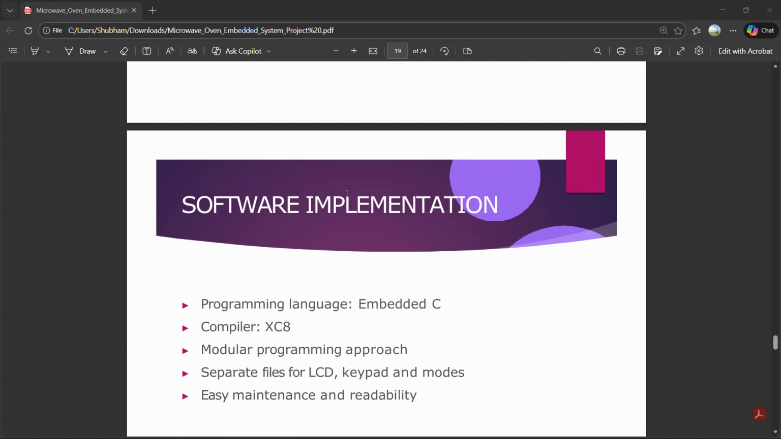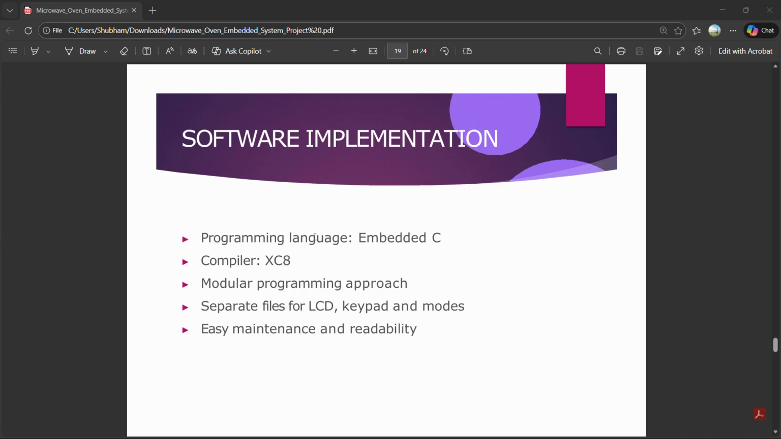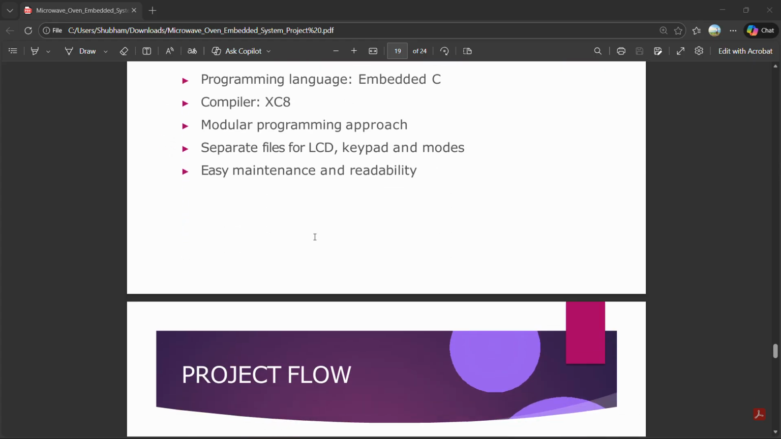The next one is the software implementation. In the software implementation, we use C language, embedded C, with the XC8 compiler and a modular approach. The project is programmed using embedded C, compiled using XC8. We follow the modular approach with separate files for LCD, keypad, and modes logic. This makes the code easy to read and maintain.